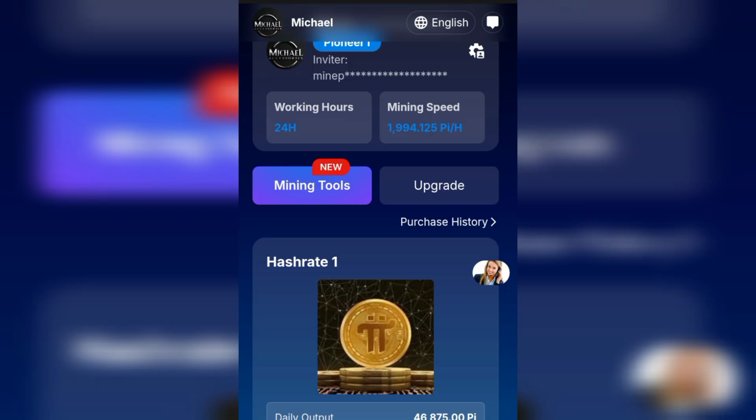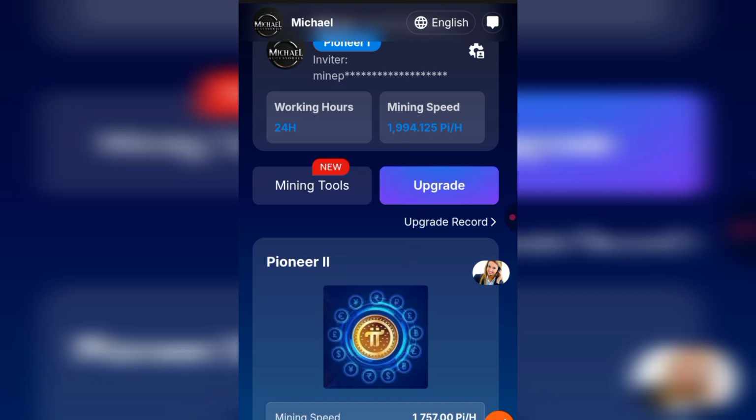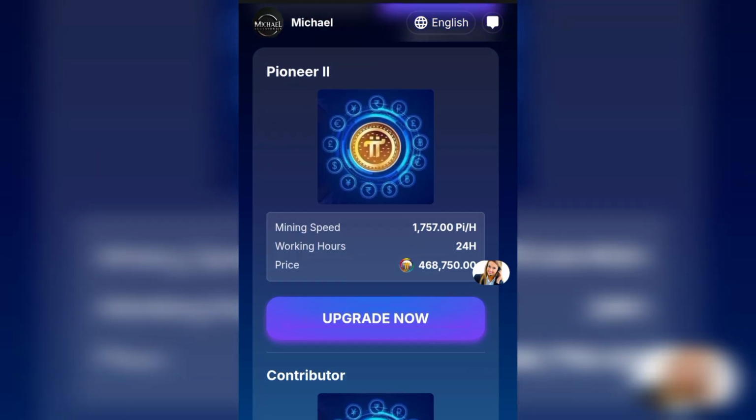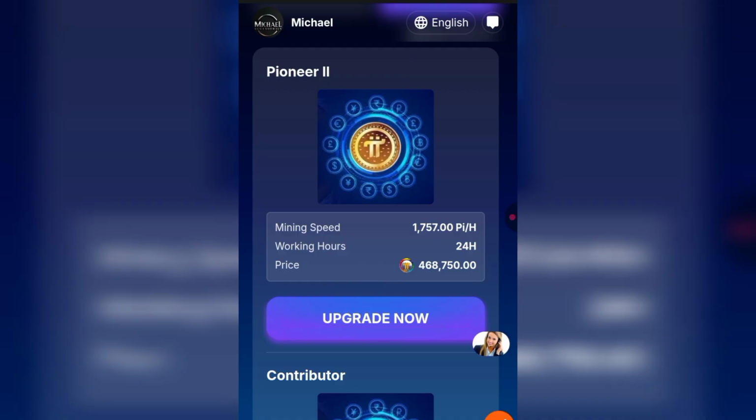So right now I've bought a package, and I'll keep mining every single day. As you can see, my mining speed is 1994.125 Pi per hour. Then if you go back to this upgrade section, you'll also be able to upgrade your account using the Pi itself. Right here, the price of this is 468,750 Pi, but you cannot deposit Pi directly.